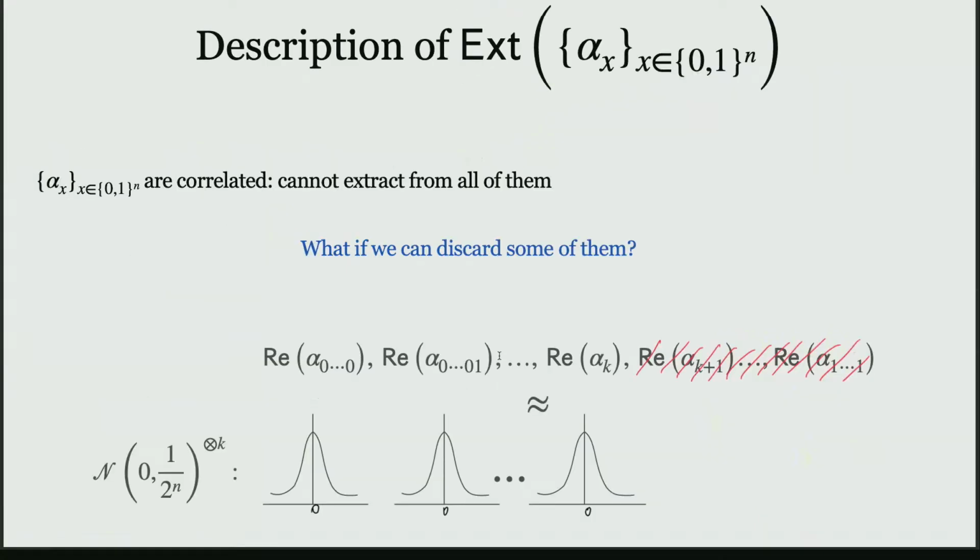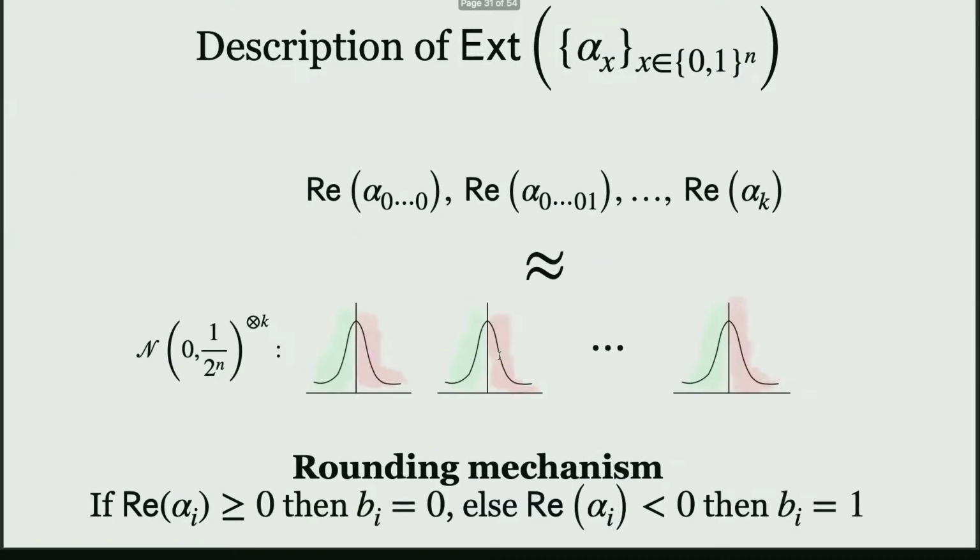Okay, so what are we going to do? We have these different amplitudes given to us. We're going to discard some number of them towards the end. And we know that each of them is close to a Gaussian distribution. So this gives a natural rounding mechanism. What I'm going to do is look at the real components.